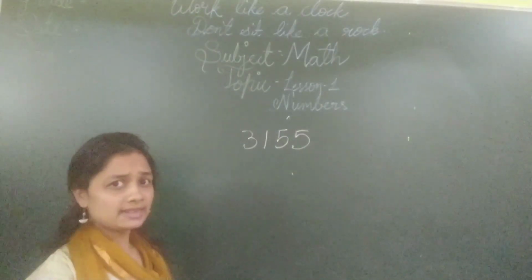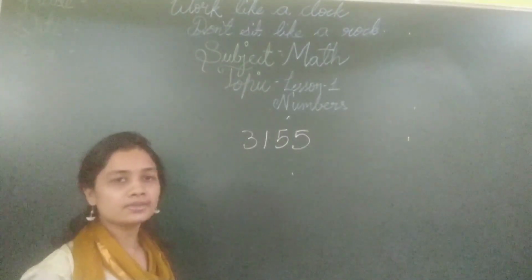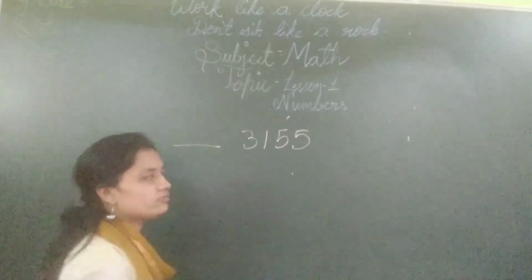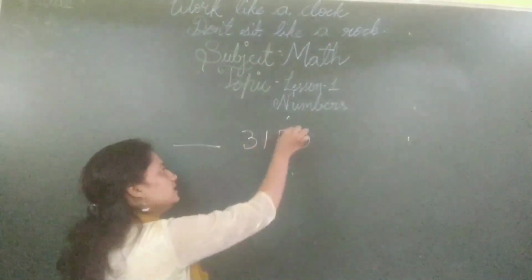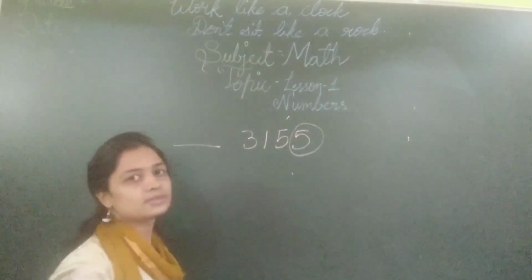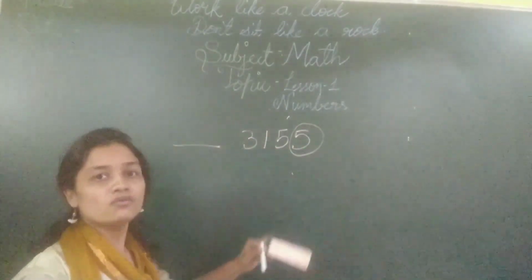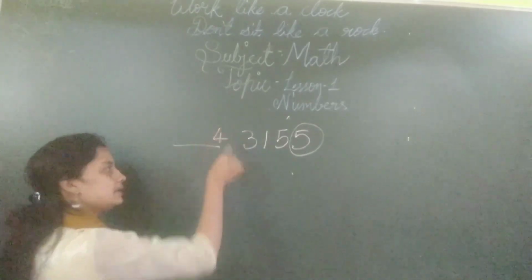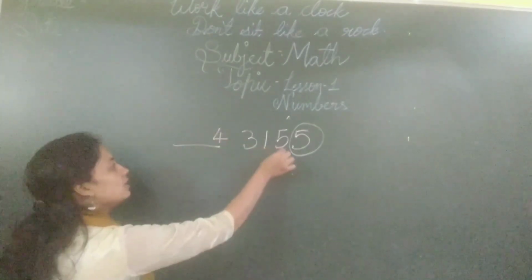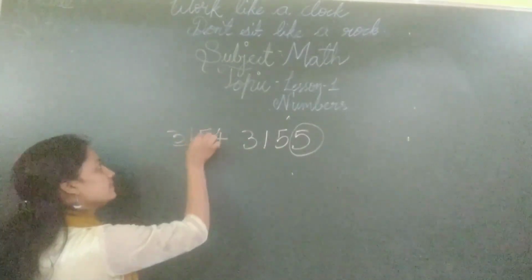So don't panic seeing such a big number. Now if I ask you what comes before it, just see the unit place. If it is 5, what comes before 5? It is 4. Only that digit is going to change. The rest of the 3 digits will be the same.